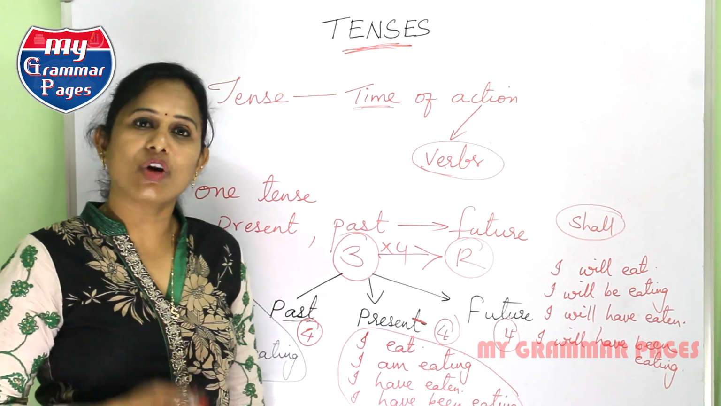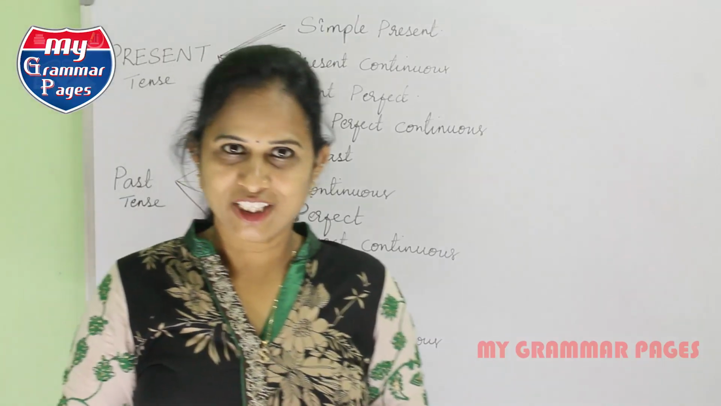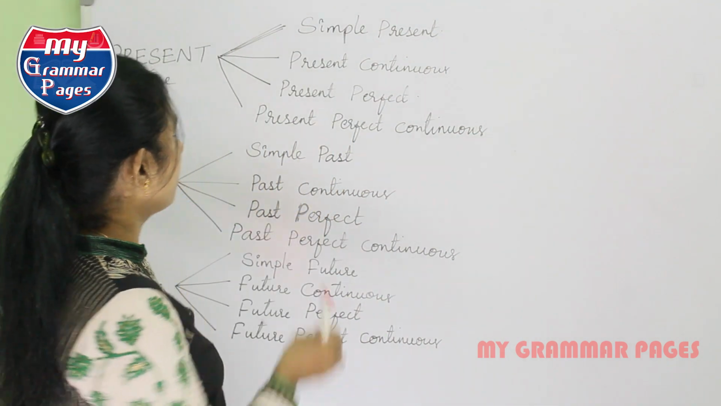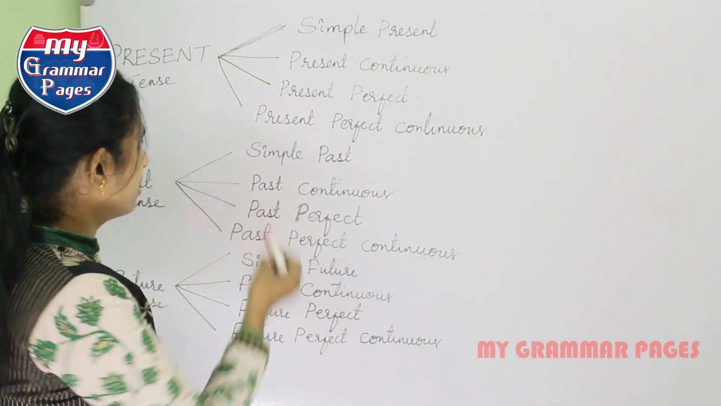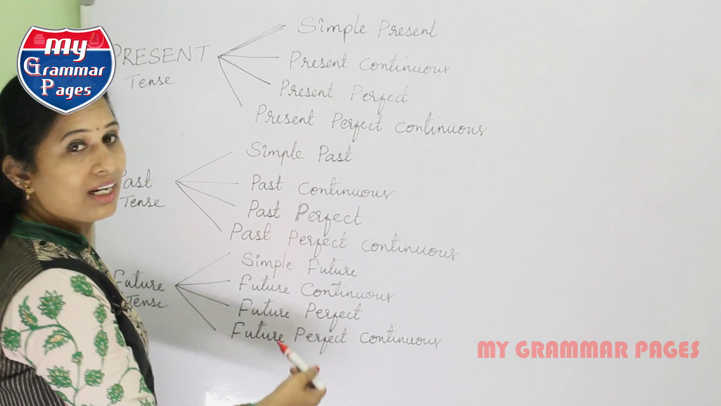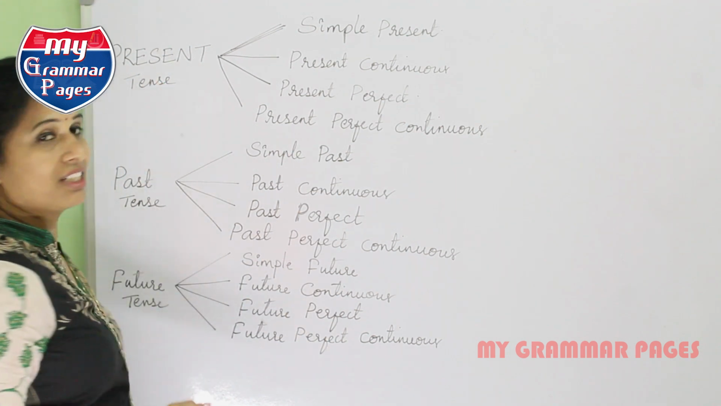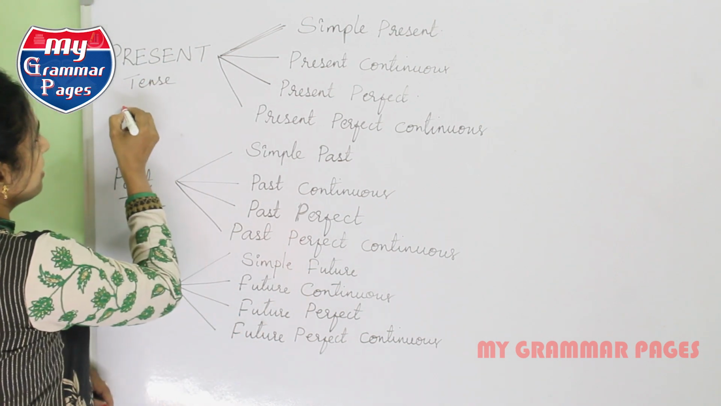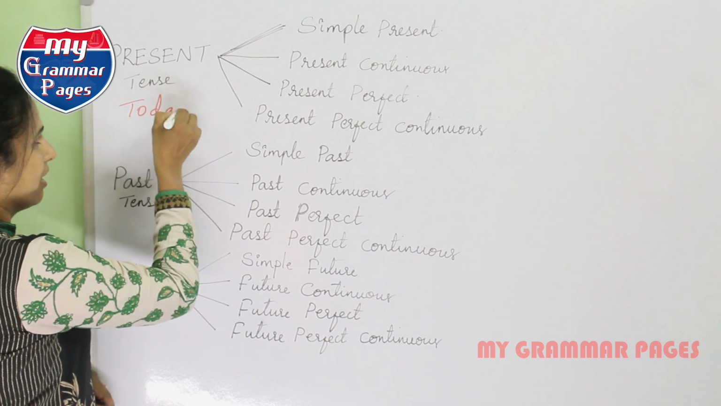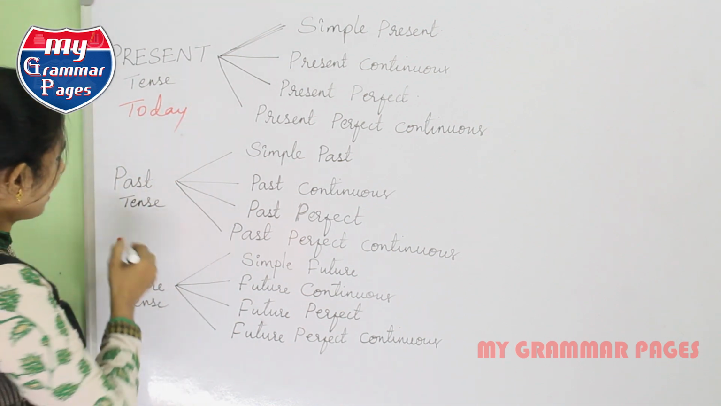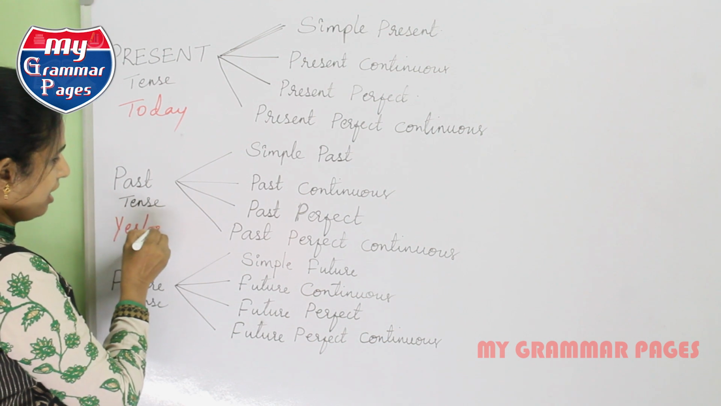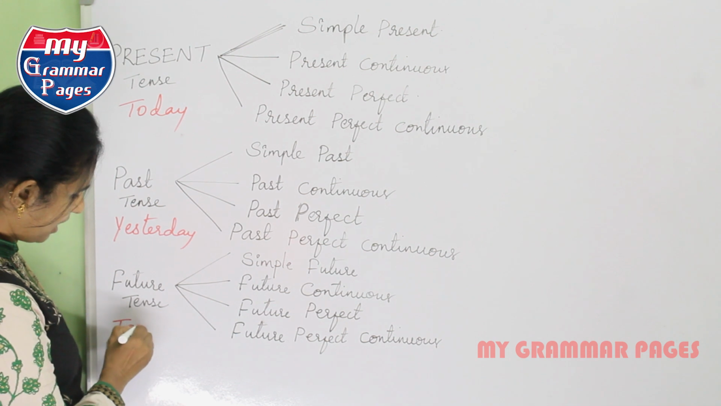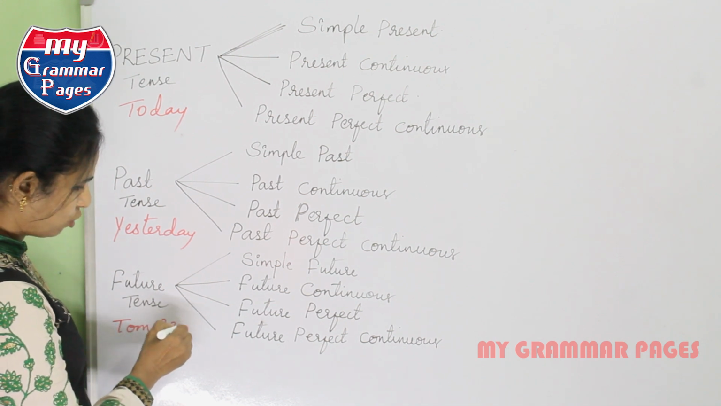Now let me tell you all the tenses in detail. As I have told you, each and every tense will be divided into 4. So here I have already bifurcated them into 12 different divisions. Now coming to present tense, simply you can remember that this is about today, and past tense is talking about yesterday, I mean the completed action, and future tense we can simply remember that it is about tomorrow.